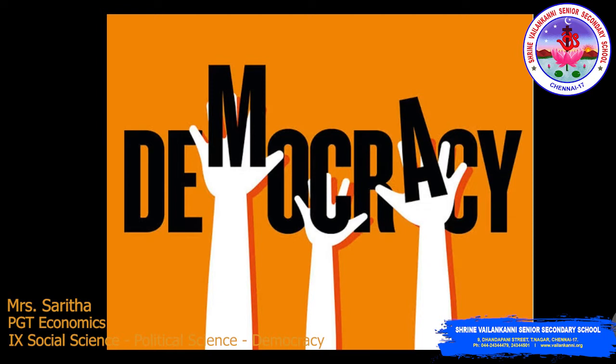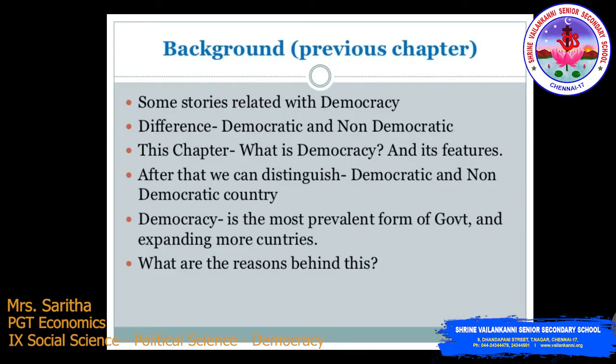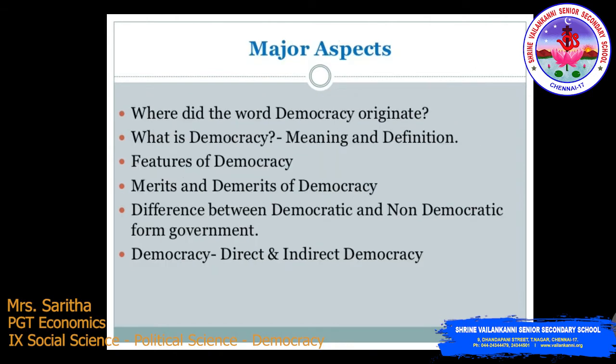In the previous chapter, we saw some stories related to democracy, and the differences between democratic and non-democratic. In this chapter, we'll see what democracy is and its features, and after that we can distinguish democratic and non-democratic countries. Democracy is the most prevalent form of government and is expanding to more countries. What are the reasons behind this? So in this chapter we are going to cover these points.